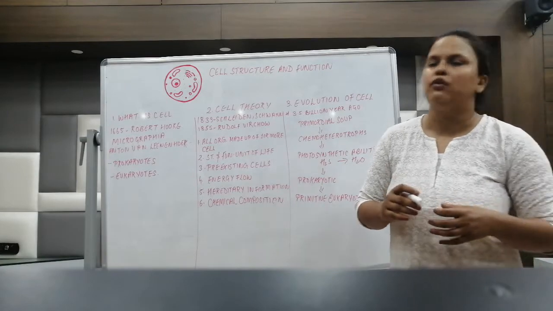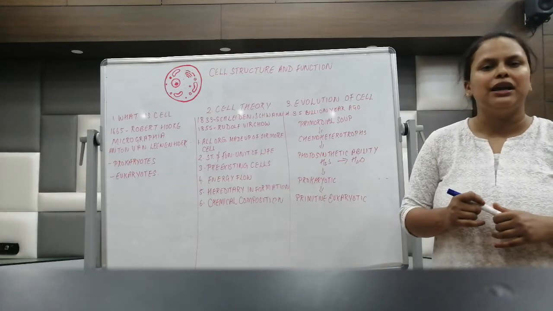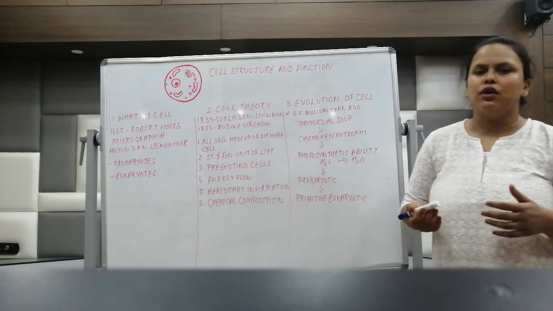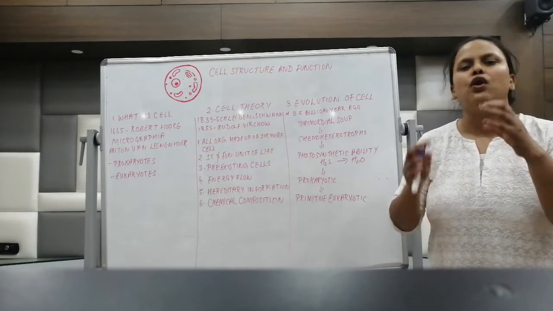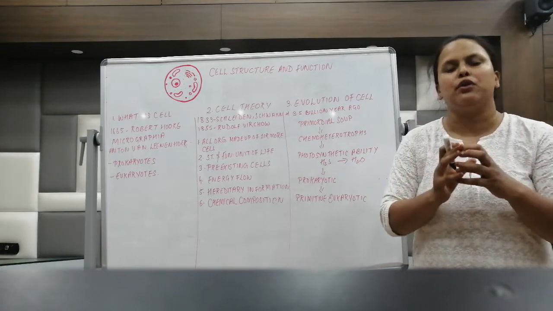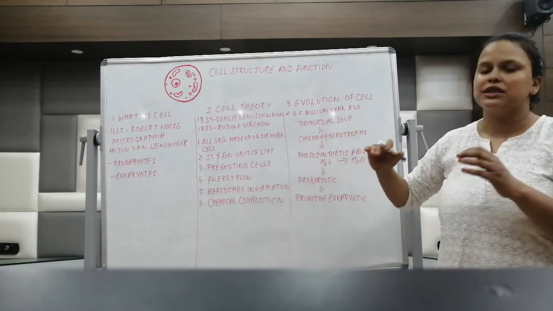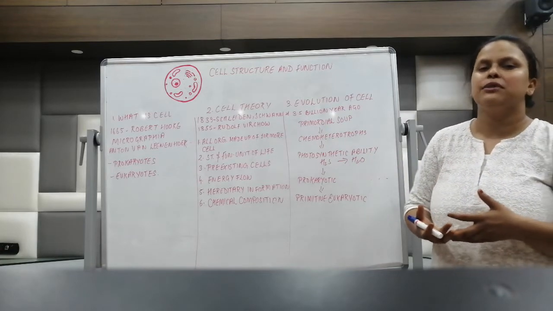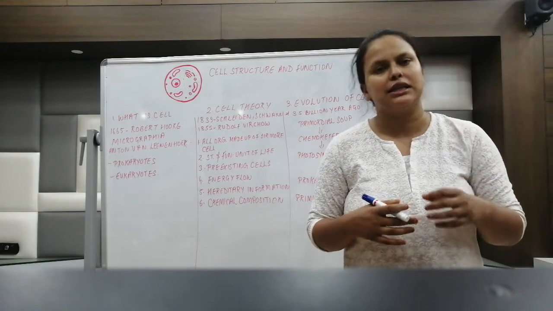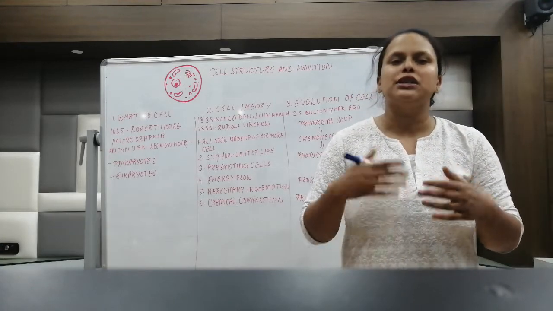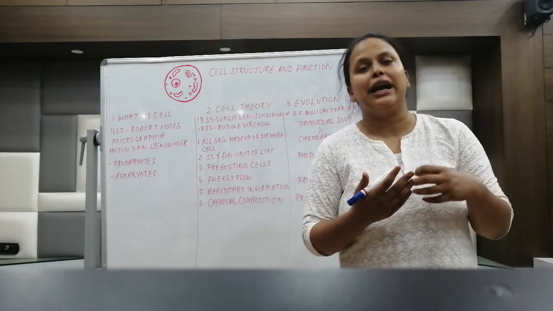Next, we'll talk about the evolution of cells. Cells are thought to have existed around 3.5 billion years ago. To see how the evolution of cells has happened, initially we just had the organic soup, the organic compounds present in the ocean, which is called the primordial soup. Then with further advancement, it became the chemoheterotrophs. What are chemoheterotrophs? First, they are not able to synthesize their food on their own. Second, they use chemicals such as sulfur, phosphorus and other metals so that they can get energy from them.